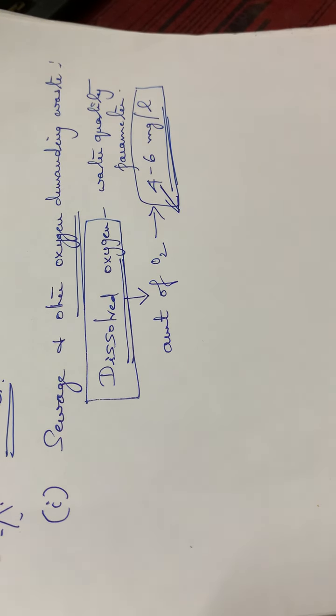Then in the second case, if there is insufficient oxygen, or the dissolved oxygen content is not sufficient for the organic matter to decompose, or so much organic waste, sewage, or oxygen demanding waste is dumped into the water bodies, this oxidation will not take place in the same manner. A partial oxidation will take place. The compounds formed earlier are comparatively not so harmful.